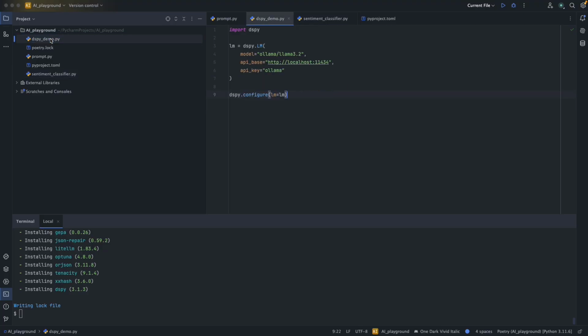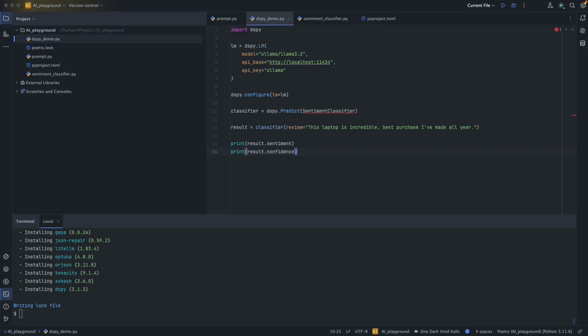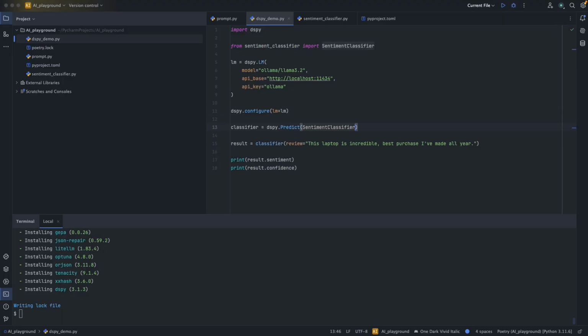If we go back to our demo, I just prepared this piece of code, and here we are just trying to wrap it in a module and run it. So we have the classifier, dspy.Predict, given the sentiment classifier that we just defined, and then giving the classifier some kind of review, and we will see the result.